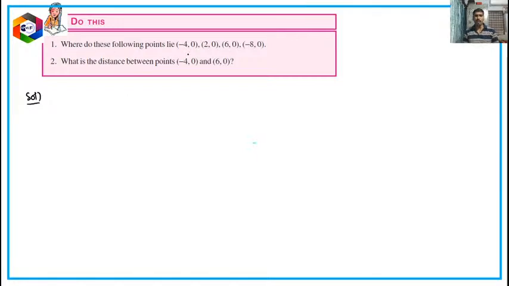Where do these all the points lie? Minus 4 comma 0, 2 comma 0, 6 comma 0, minus 8 comma 0. This is the first one. If you observe, for each and every point y value is 0. So where do these all the points lie? And next one is, what is the distance between minus 4 comma 0 and 6 comma 0? These are the two simple questions, and I hope you all will be able to answer. I need the answers from you children.